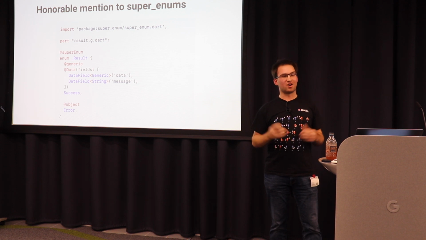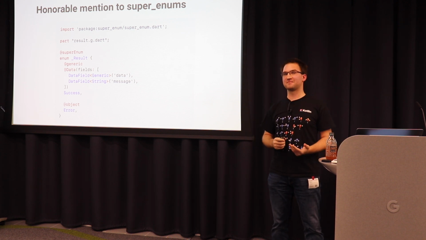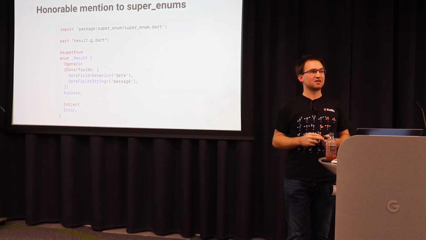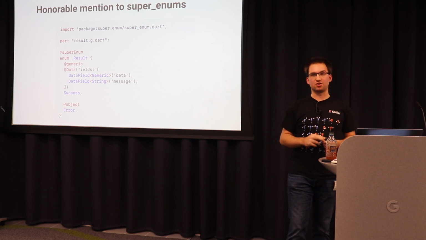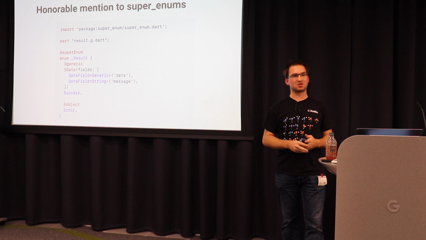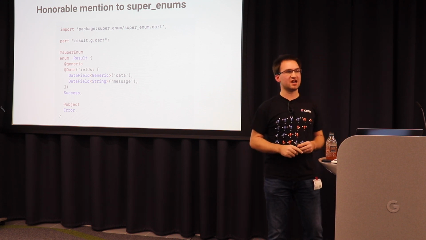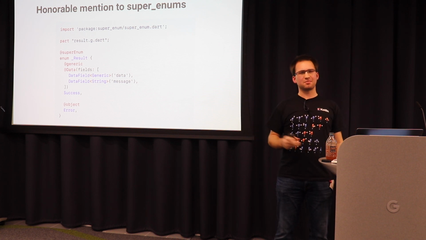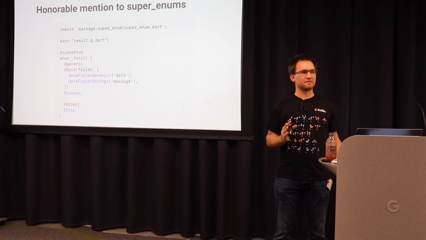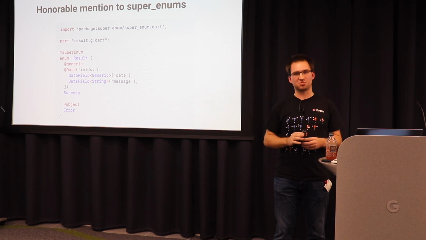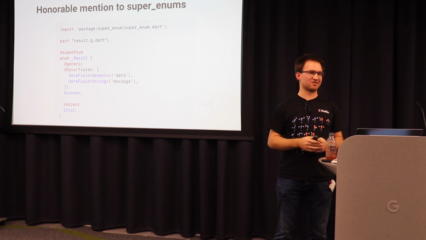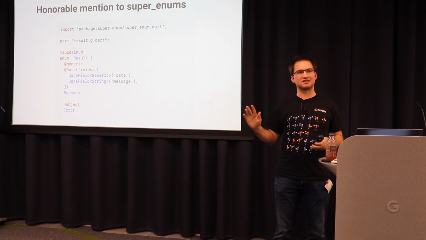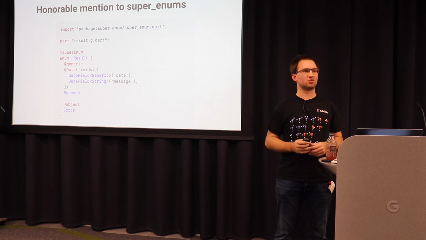I just want to make an honorable mention to super_enums. Super_enums is another library to create data classes, basically. It is built on top of enums, so you're actually creating a private enum with multiple values, and then you can add annotations to it to create the class behind for that value. It is a bit complicated, but it worked. And I used it before, and last week I ripped it out and replaced it with the other library, Freezed. And now my code is a bit better, and those data classes or union types are now easier to read and to maintain.